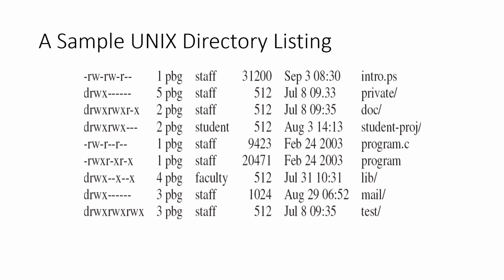And then the permission for the owner. The next three will be permission for the group of the owner. The last three will be for any other user in the system.